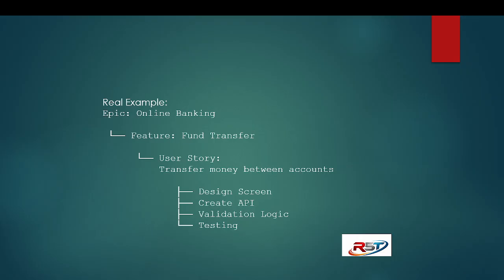A real example: epic is equal to online banking. So let's say the epic is online banking. Under that, the feature is fund transfer. So a feature is another module, like fund transfer. The user story is transfer money between accounts. So that is the user requirement.